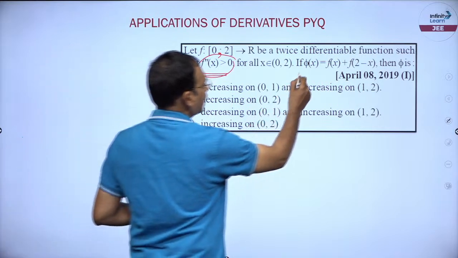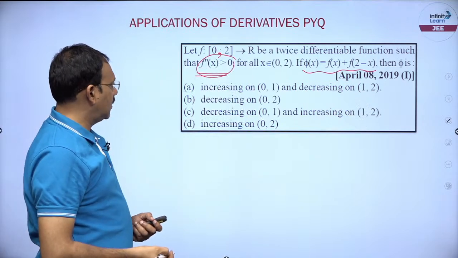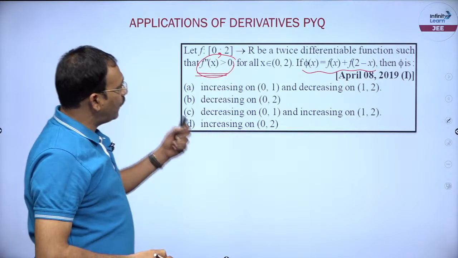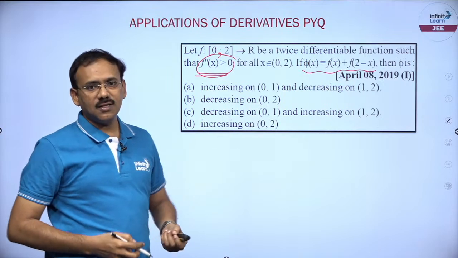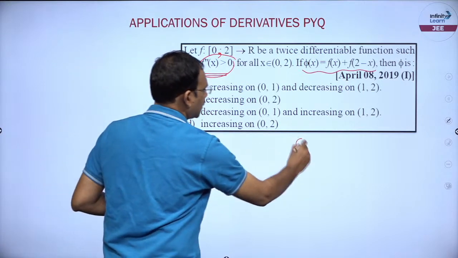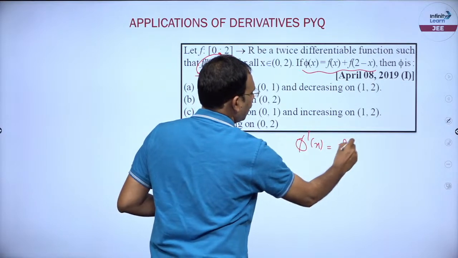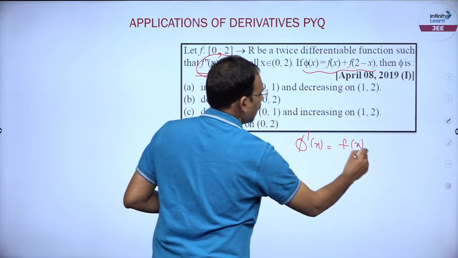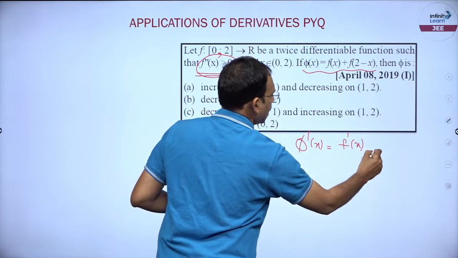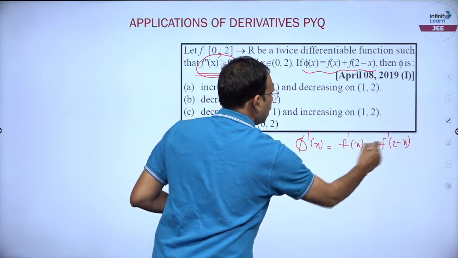Fine, phi of x is a function given as f of x plus f of 2 minus x. I want to know where phi of x is increasing, decreasing. Okay, let us focus on increasing nature. So phi dash x, you just take friends, is f dash x plus f dash of 2 minus x into minus 1.